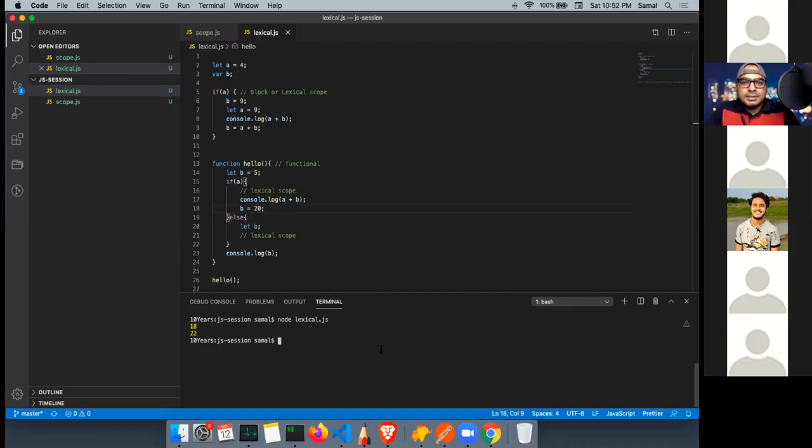So let me just run this. This is 18, right? Straightforward. 18, 9, 20. So this will be 18, 9, and this will be 20. So the output will be 18, 9, 20. Why? Because B is reinitialized at the last. Okay, all right.